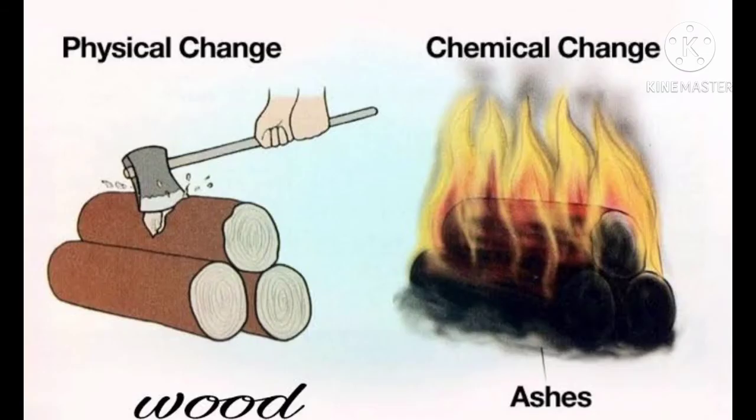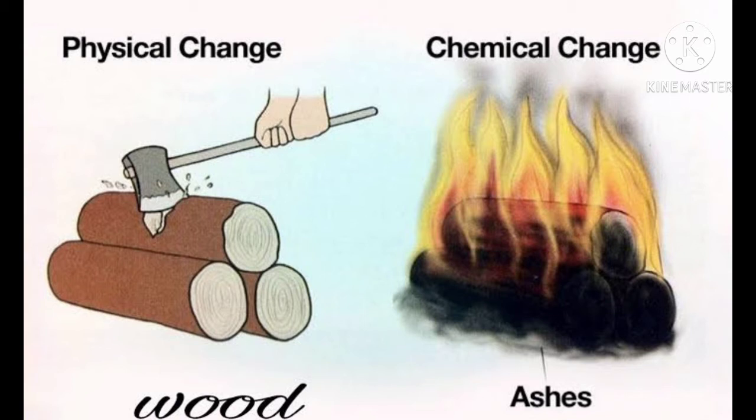Next is physical and chemical changes. A change is said to be physical if the chemical composition of the substance does not get altered. For example, when I cut a paper or a wood, the shape and the size will be changed, but the chemical composition will remain the same. Here, change happened only in the shape and size, not in the chemical composition.